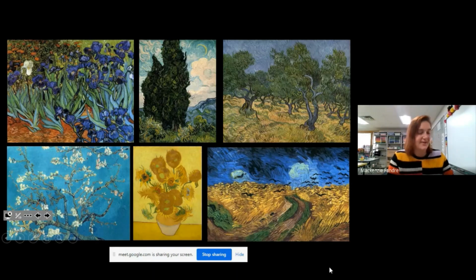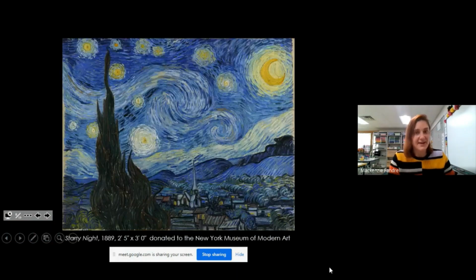All right. So the one painting that I know you probably recognize, one of the world famous paintings from Van Gogh, is this beautiful one, and it's called A Starry Night. It's kind of interesting that this painting is only 2 by 3 feet big, so it's maybe about this big, not super ginormous, okay? But it was actually donated to the New York Museum, so you can go see it if you go to New York. And a lot of people think that this is his most expensive painting that ever was created, that someone bought later after he passed away, but that is not actually true.